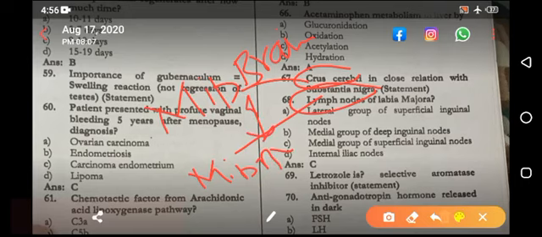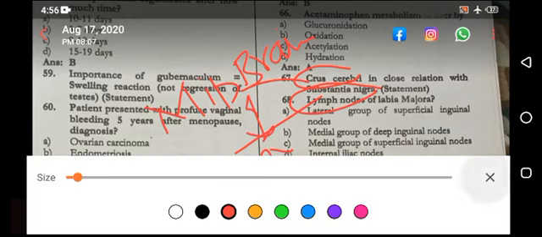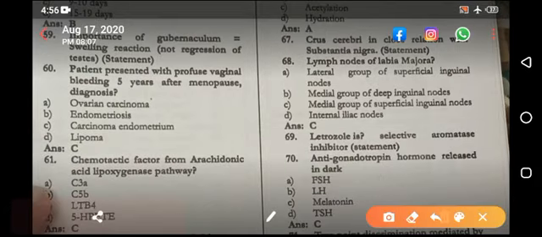There is a close association, the right statement. Coming next, lymph nodes of labia majora, repeating again and again. Medial group of superficial inguinal lymph nodes. Well, I have discussed in my previous videos with explanation.